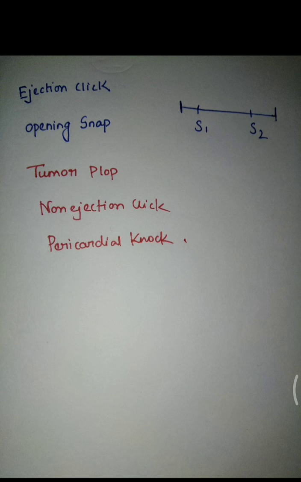First is ejection click. Ejection click occurs due to sudden cessation of semilunar valve opening.